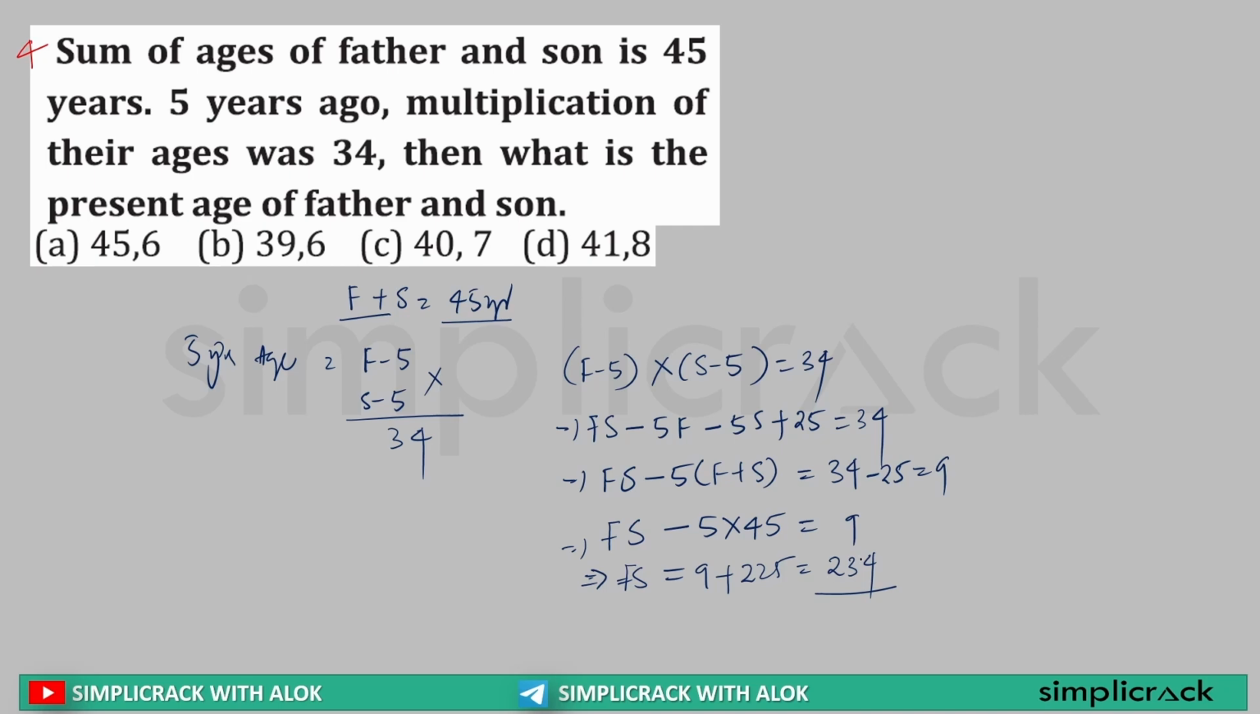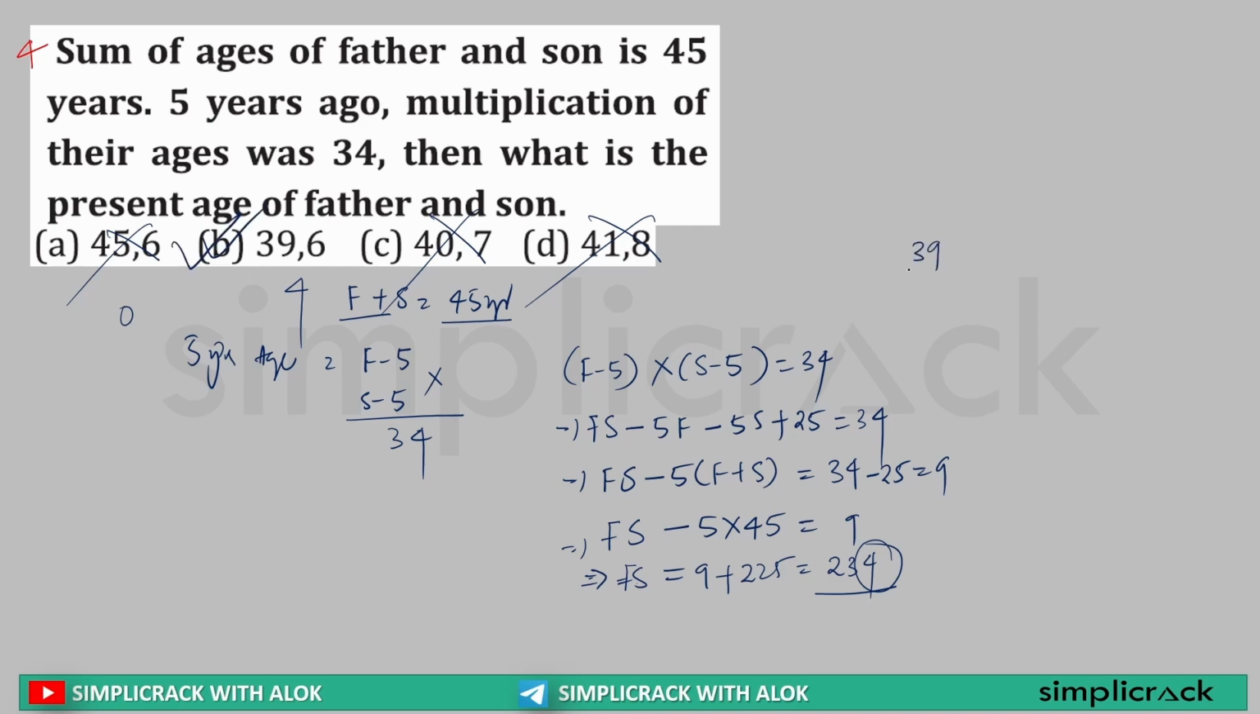Now understand this. Here the multiplication of father's age and son's age is what? 234. Now in these options, whatever the ages are given, if their multiplication is 234, it will be the right answer for us. Now what is the unit digit, sir? Unit digit is 4. So 6 5s are 30, 0 unit digit, so this is not the option. 7 0 0 unit digit, so this is not the option. 8 1 8 unit digit, so this is not the option. 6 9s are 54, 4 is the unit digit, so this is the option.